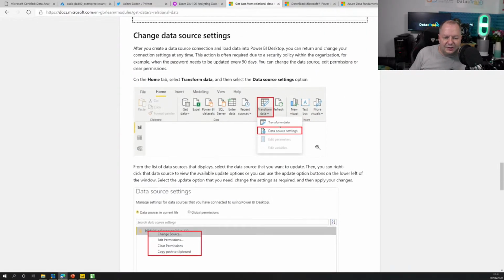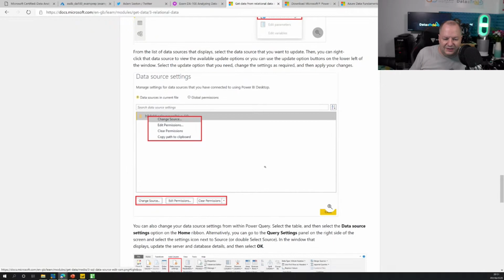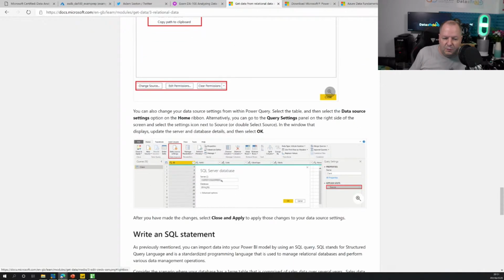If we want to change the data sources of where they are, we can easily make those changes of what the server name is. So maybe you're developing in dev, and then you're going to release this and put this into production. Potentially, you can use the SQL database. We have other ways of doing it as well, like with code. So we can actually parameterize our connection strings, etc.